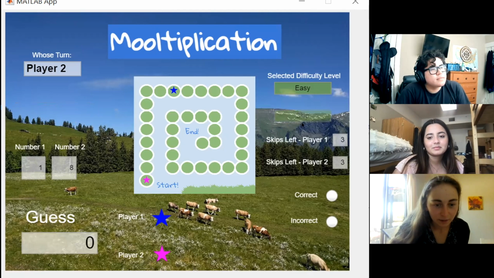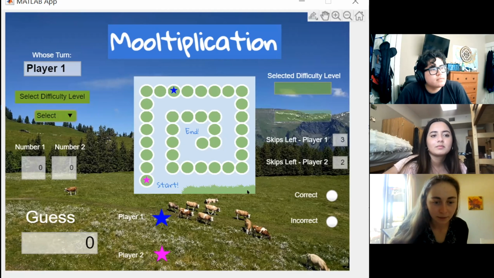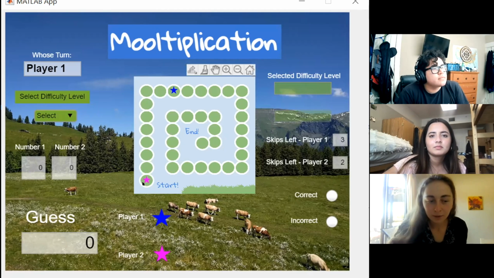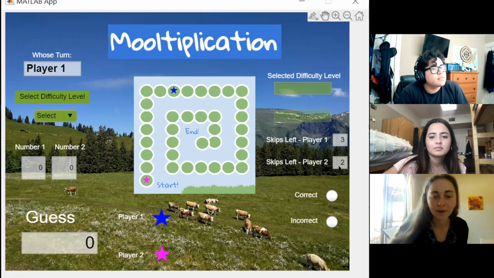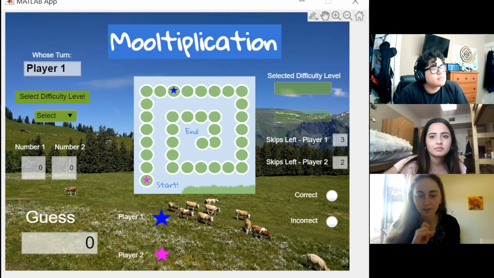Once I skip, you can see that the turn ends. It automatically goes back to player 1, and I don't move at all on the board. Additionally, you can see that my skips left have gone down. So now I only have 2 skips left, and that will update for Matthew also because the number of skips per player that are left are kept track of through ThingSpeak.